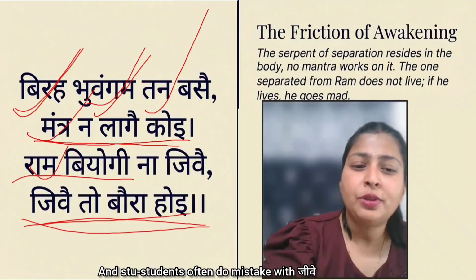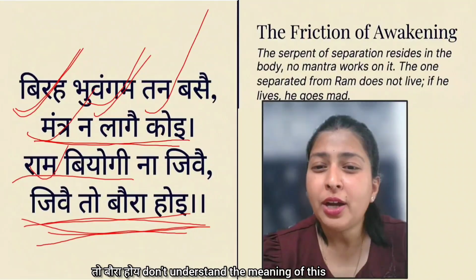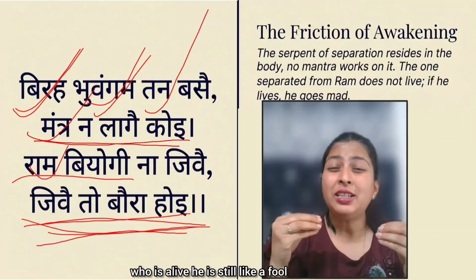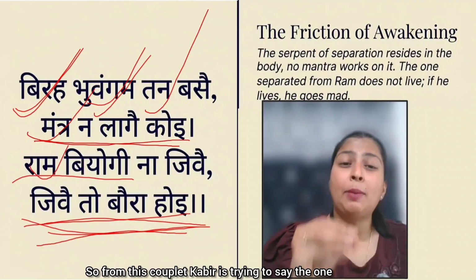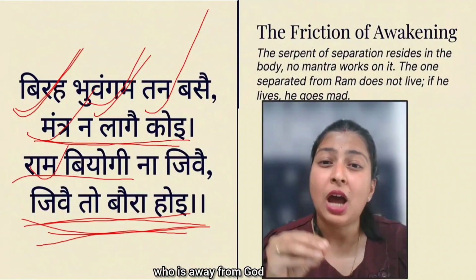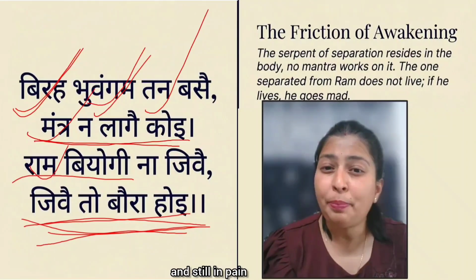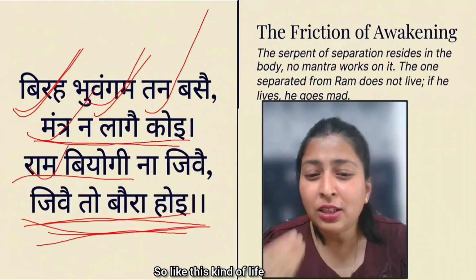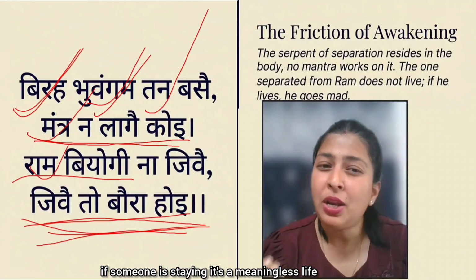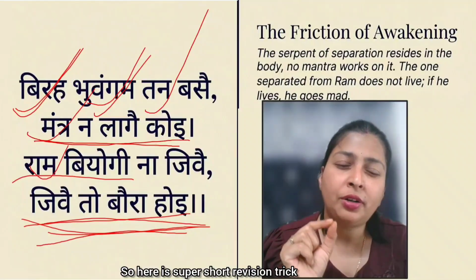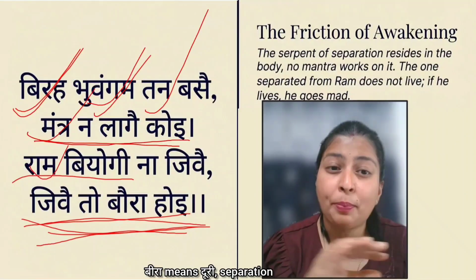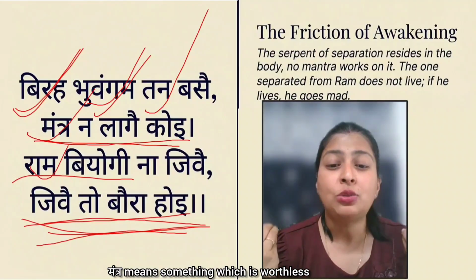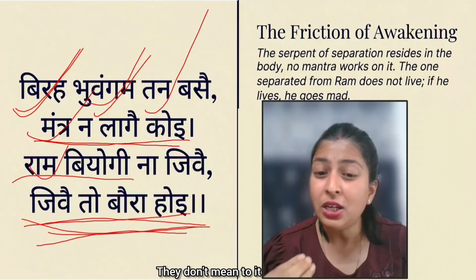And students often make mistakes with jive to bora hoye, they don't understand the meaning of this. Like a person who is alive is still like a fool. So from this couplet, Kabir is trying to say that the one who is away from God is in pain and no solution can cure him. If someone lives like this, it's a meaningless life. So here is a super short revision trick. Birah means duri, separation. Bhuangam means dard, pain. Mantra means something which is worthless. They don't mean anything.